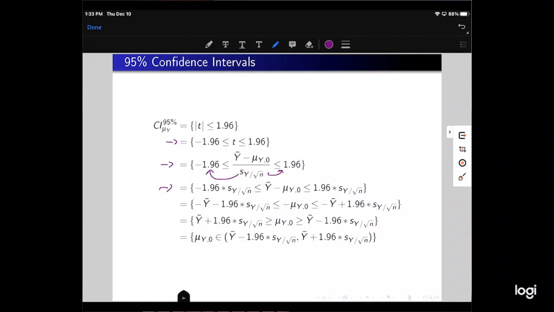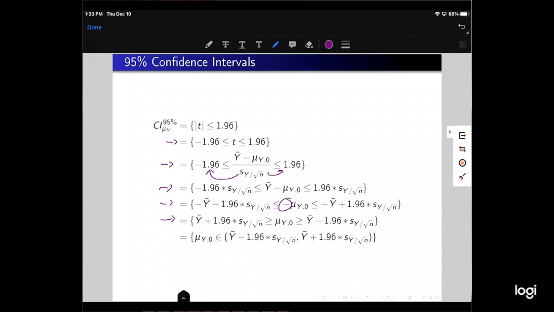Then we can subtract y bar from both sides. That's what we get with line 5. And then we're going to divide by negative 1 because we have a negative here. And when we divide by negative 1, the less than or equal signs are going to flip. And that's what we get on line 5.